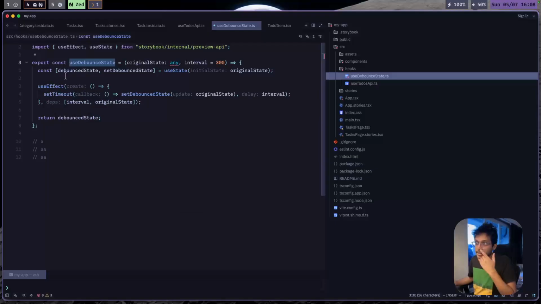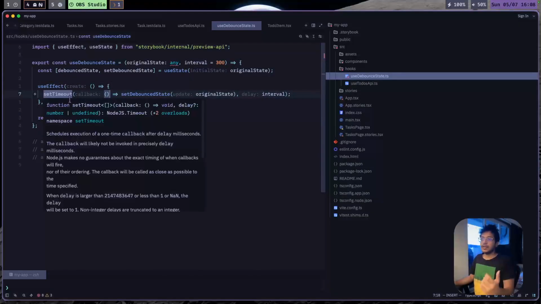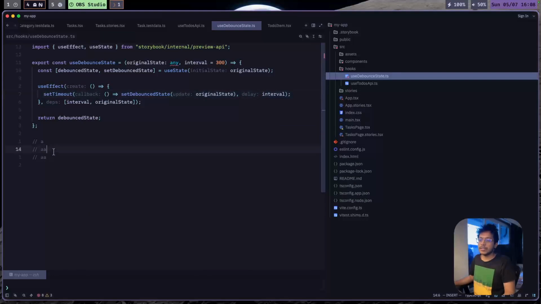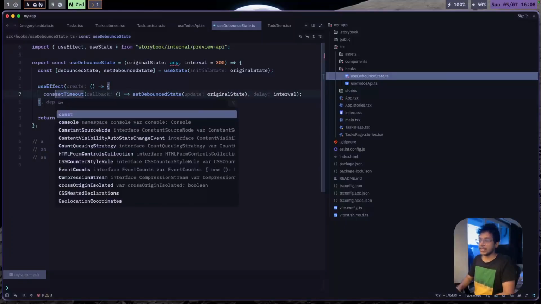So I have a badly implemented useDebounce state here. It has a debounce state and a set debounce, and we have a timeout where we just set this state to whatever the original state was after a particular delay. Now the thing which we want to do is cancel the old set states and only preserve the last set state, which we can do by getting the interval.